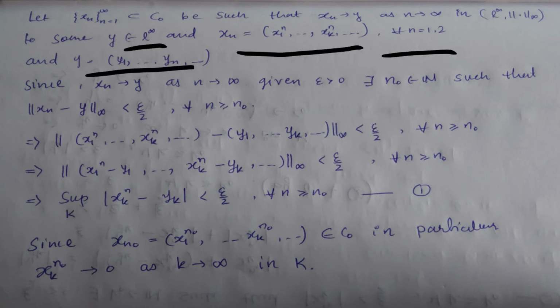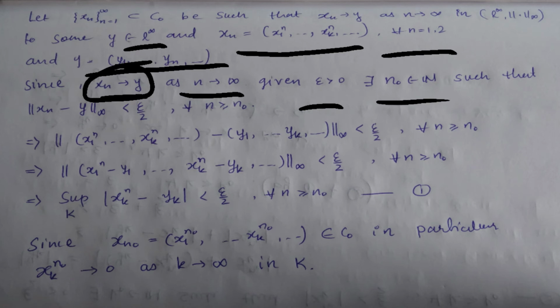And my point y is y1, y2, yn, and so on, right? Since xn is converging to y as n tends to infinity, use the definition: for given epsilon greater than 0 there exists n0 in N such that the norm infinity of xn minus y is less than epsilon by 2, for every n greater than or equal to n0.